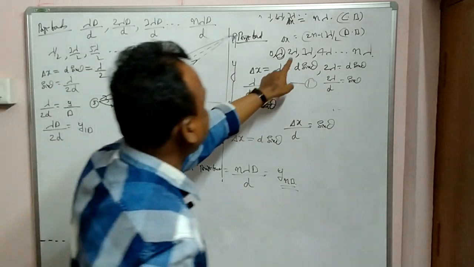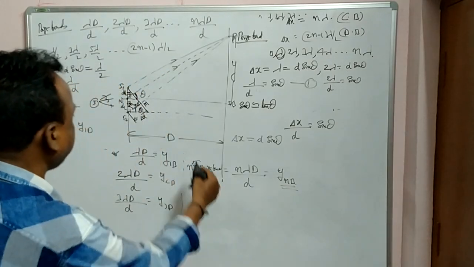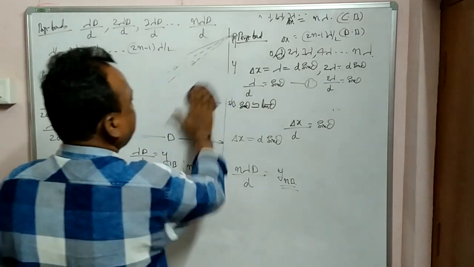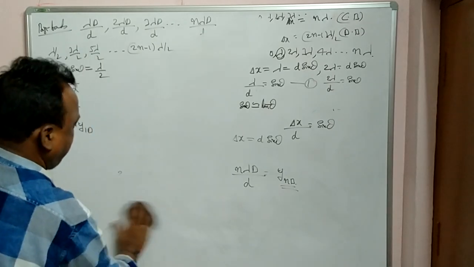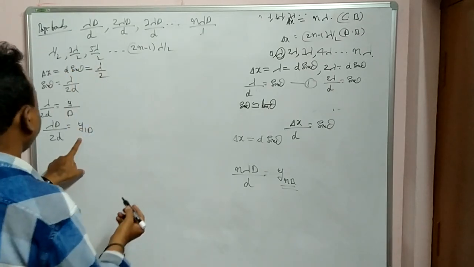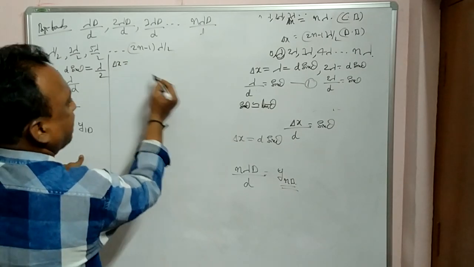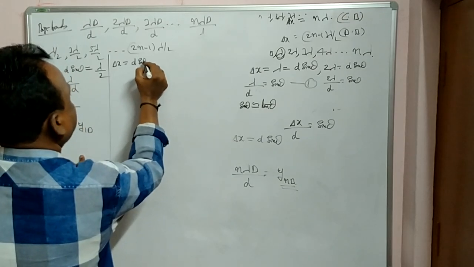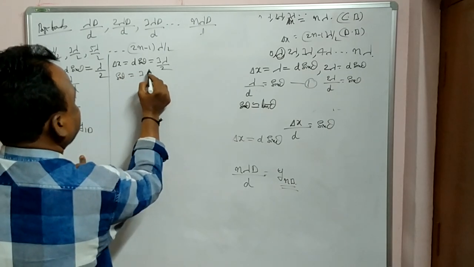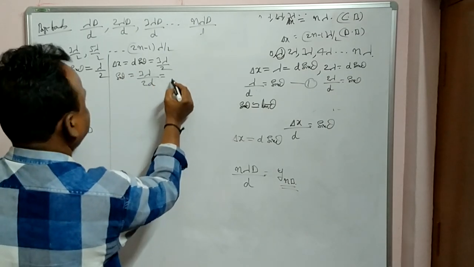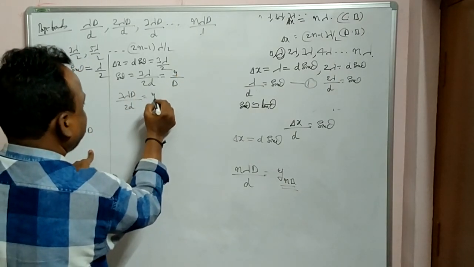Similarly, what happens for the second dark? Path difference is 3 lambda by 2. Delta x is equal to d sin theta, which is equal to 3 lambda by 2, or sin theta is equal to 3 lambda by 2d, which is equal to tan theta, that is y by D. So 3 lambda capital D by 2d is the second dark.